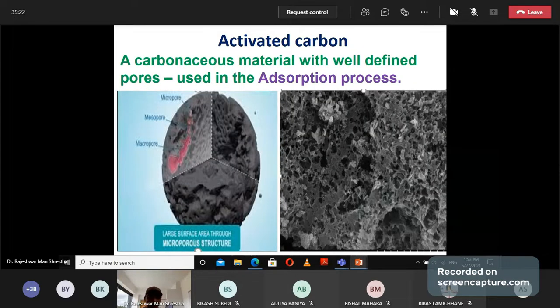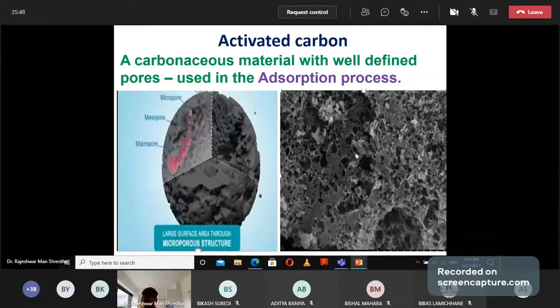Activated carbon means carbonaceous material with well-defined pores. Micropore means small pore, mesopore means medium pore, and macropore means large pore. Through the macropores, gas will pass into the activated carbon. This is the detailed diagram of activated carbon that contains a large number of small, medium, and large pores.